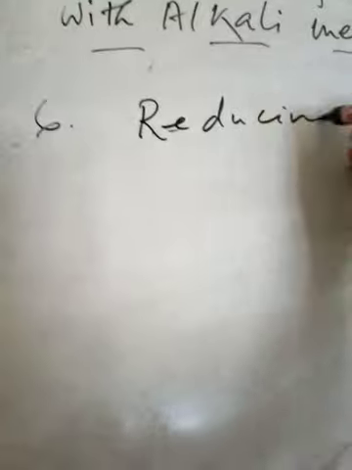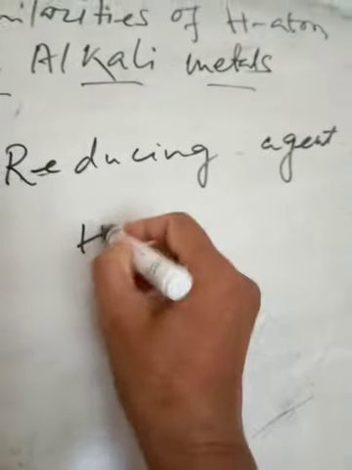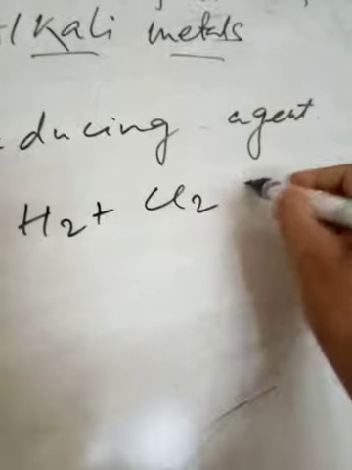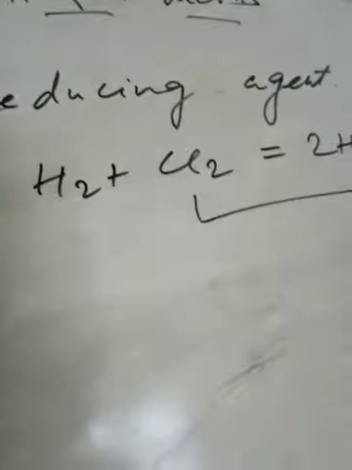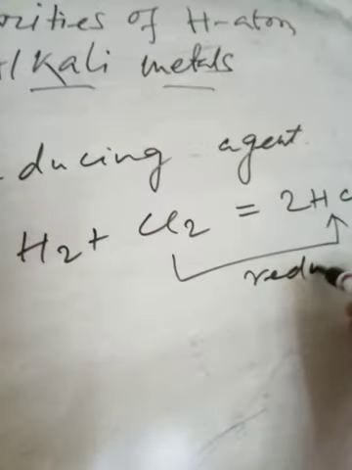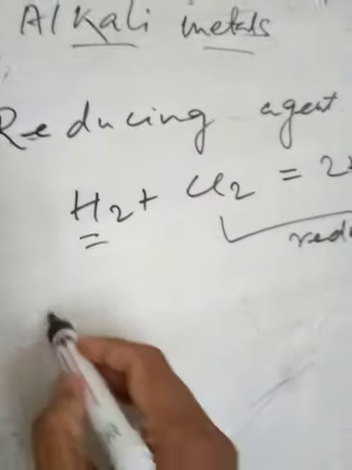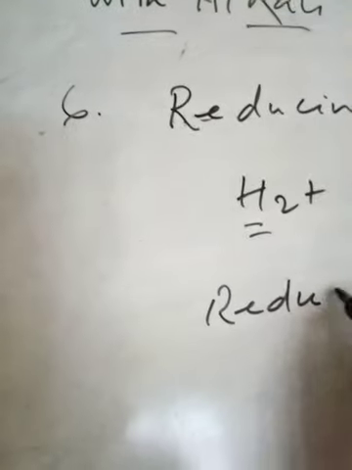hydrogen is a common reducing agent. You know, in the definitions of oxidation and reduction, we have read that addition of hydrogen means reduction. So hydrogen is a reducing agent. If hydrogen is added to chlorine, then you will get the reaction. Here chlorine is converted to HCl. Chlorine is reduced to HCl. So hydrogen is a reducing agent.